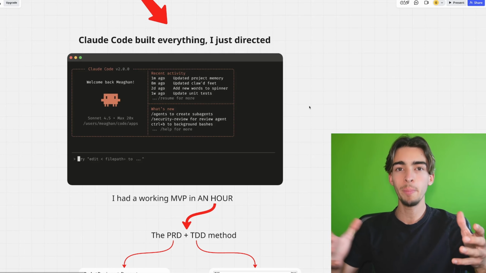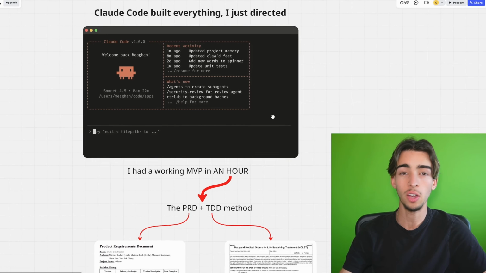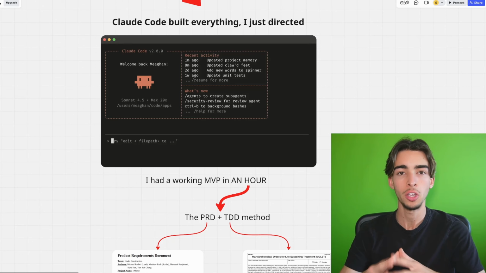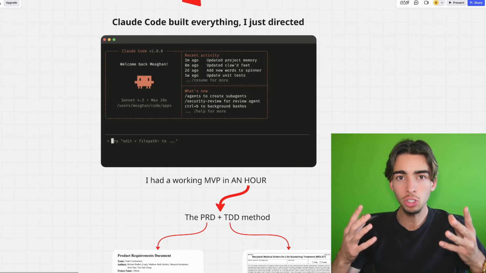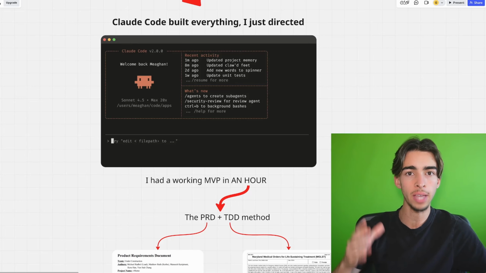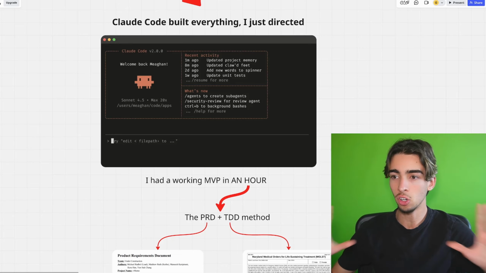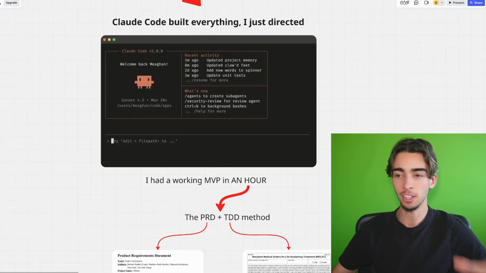Claude Code literally built everything. I just directed it. I quite literally had a working MVP in 1 hour, which is absolutely insane. You no longer need to know how to code yourself if you want to build apps and SaaS. You literally just need Claude Code, which is just $20 a month, and that's it. That's the only thing that you need to get started in this niche.